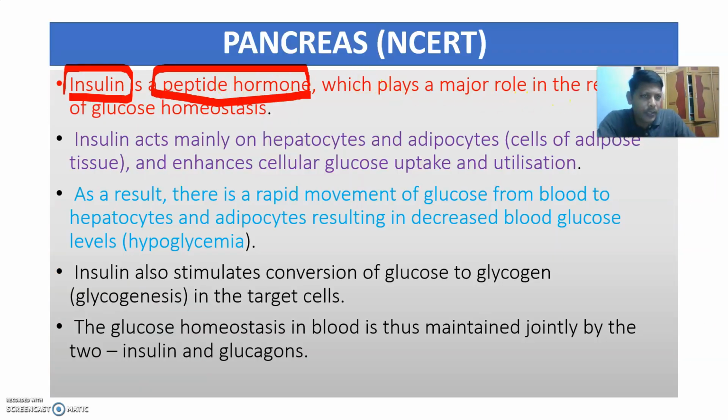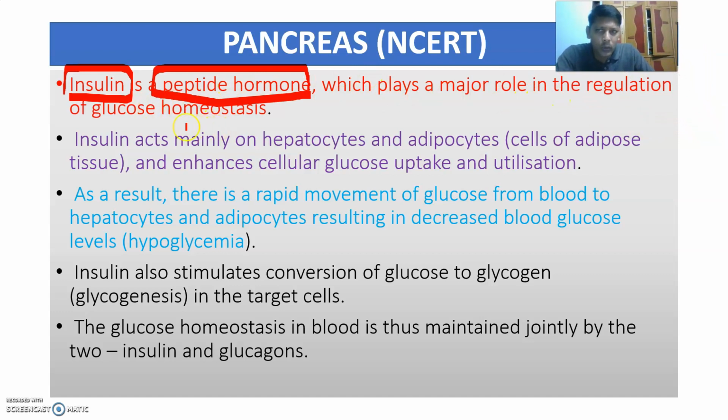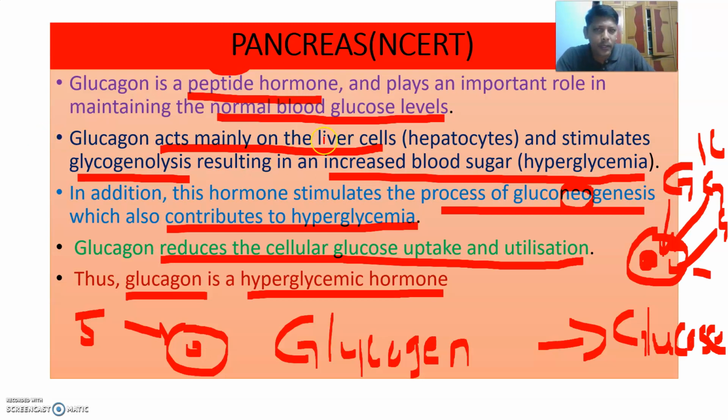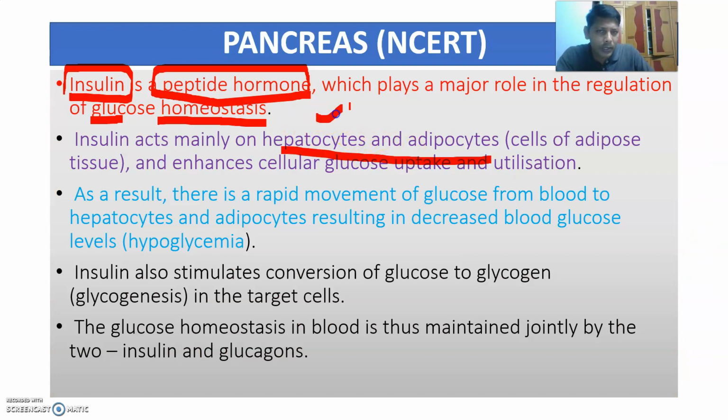It is a peptide hormone which plays a major role in the regulation of glucose homeostasis. Homeostasis means to maintain a steady state with respect to glucose, calcium, sodium levels, whatever it may be. Here it is mainly the steady state of glucose. Insulin acts mainly on the hepatocytes and adipocytes, that is, on liver cells as well as adipocytes, the cells of adipose tissue.